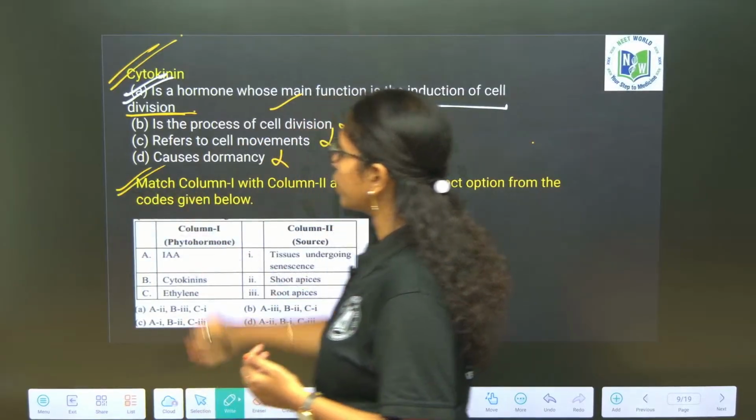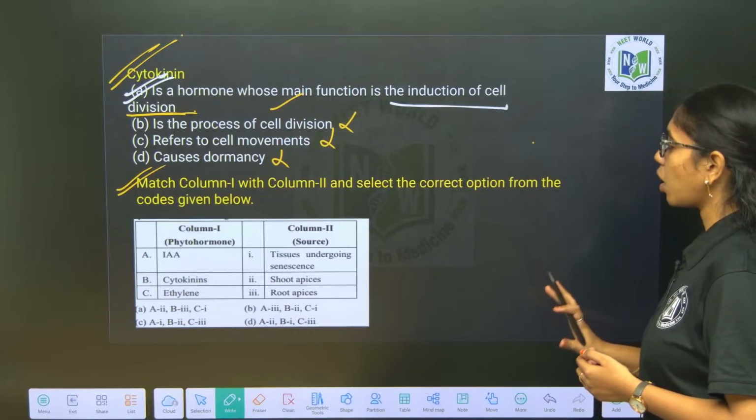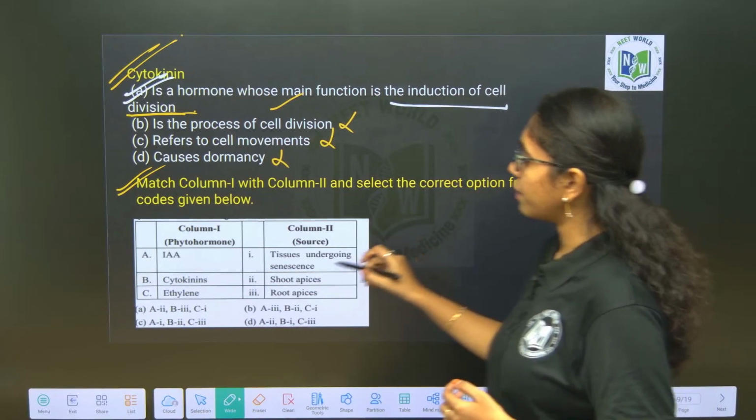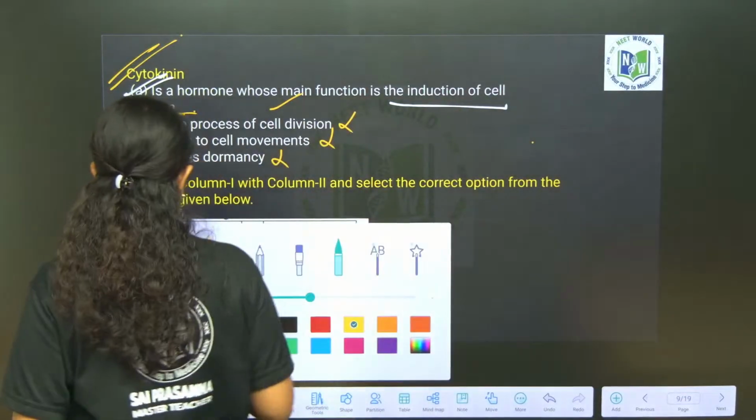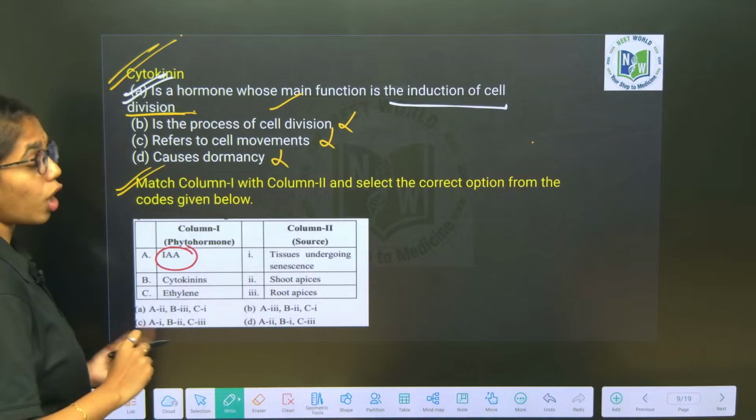Next question: match column 1 and column 2, and select the correct option from the codes given below. First, about indole acetic acid, IAA, or auxin.